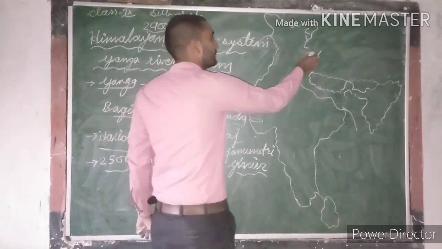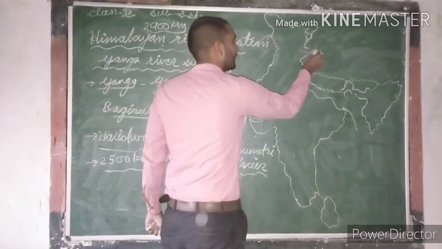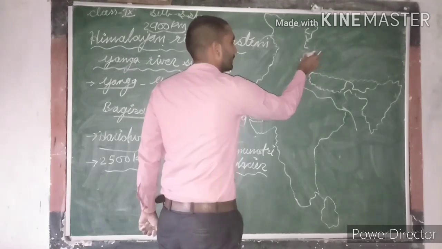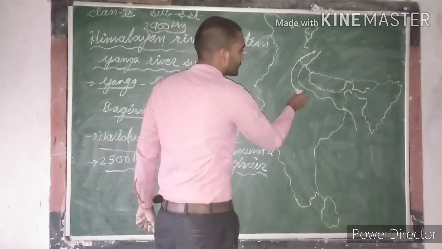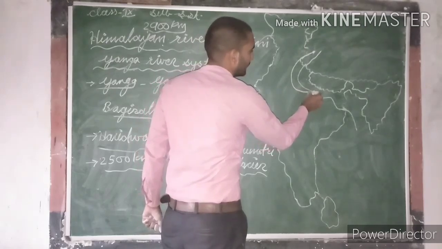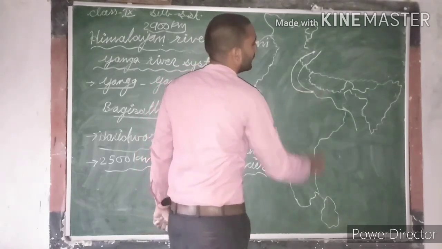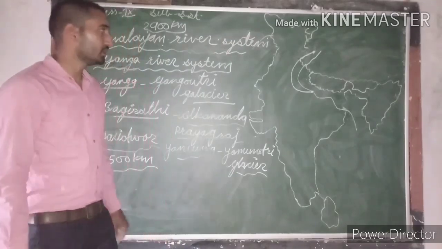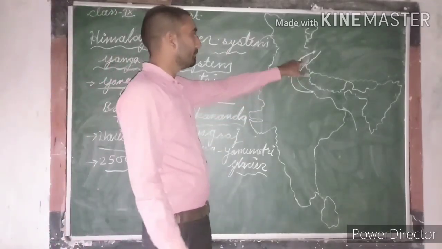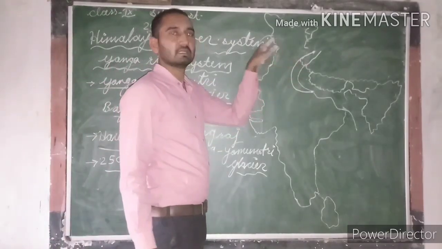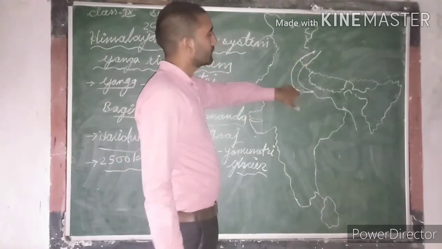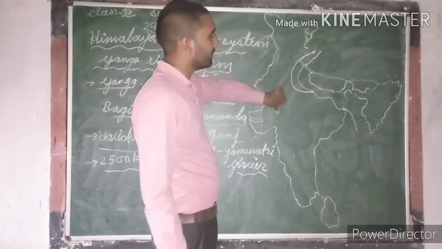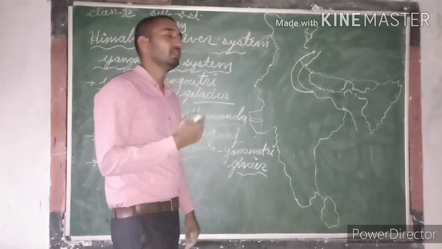The Yamuna river originates from Yamunotri Glacier, flows parallel to the Ganga river and finally merges with Ganga at Allahabad or Prayagraj. This is the only major tributary of Ganga river which originates from the Himalaya and merges in Ganga from the right.